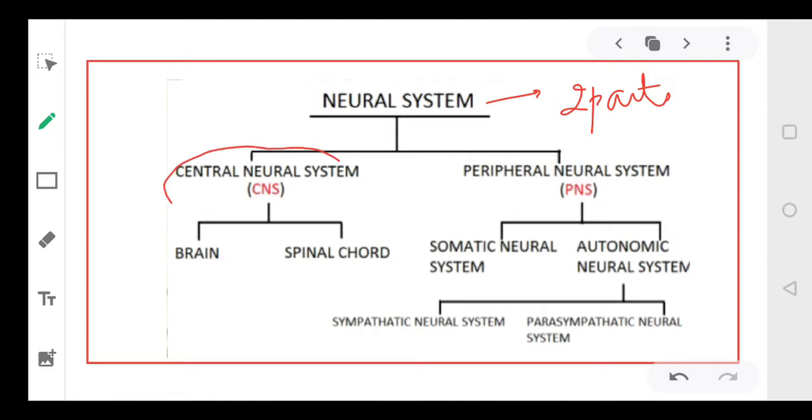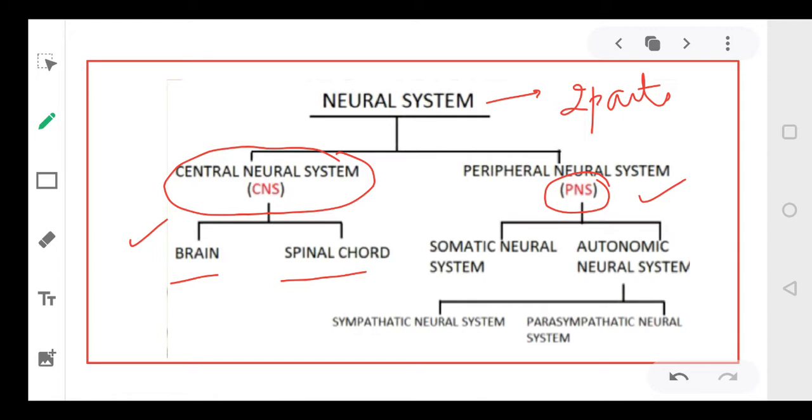The first part is called the central neural system or central nervous system, right? That is CNS. Second is called peripheral neural system or peripheral nervous system, right? That is PNS. So neural system is made up of CNS and PNS. Now your central nervous system is again made up of two parts, brain and the spinal cord.